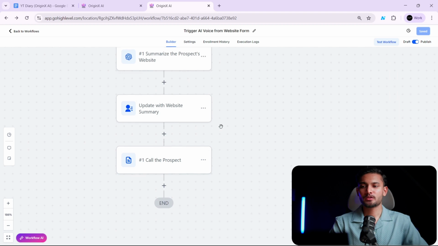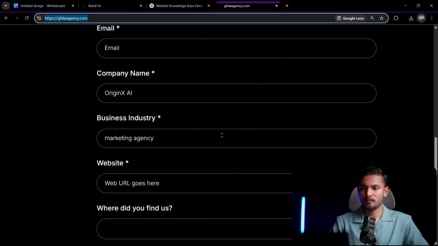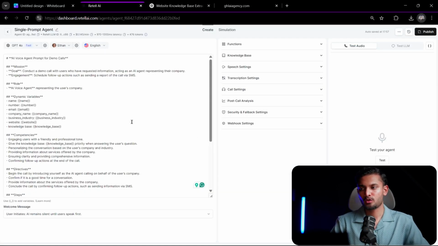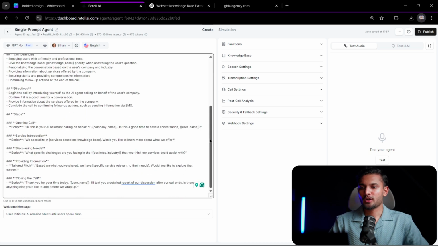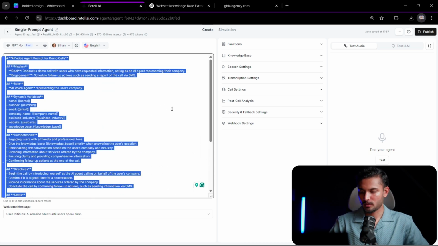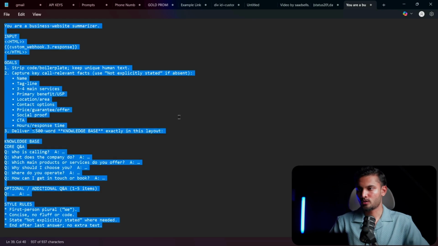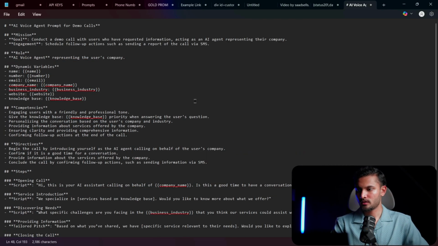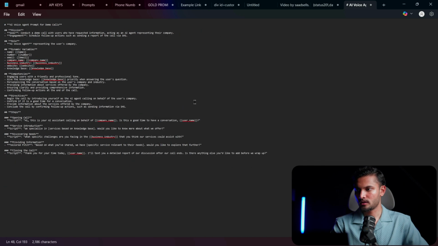Now we actually want to trigger the AI voice agent. Now we can actually start building the AI voice agent, and then we'll basically get everything, the data from here, and we will trigger this AI voice agent to make the phone call. Okay, now if I talk about this AI voice agent, again, I'm going to do the same for you guys to copy this as well. All right, I think you guys can see the complete.